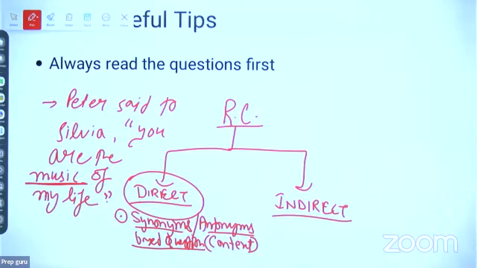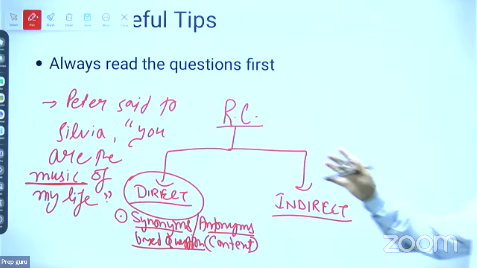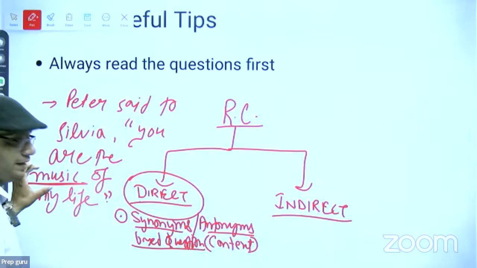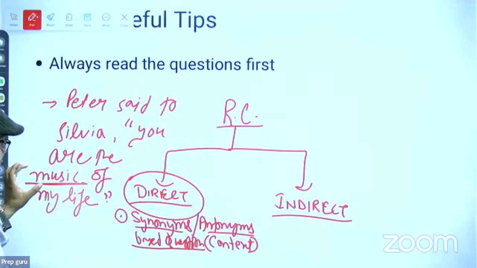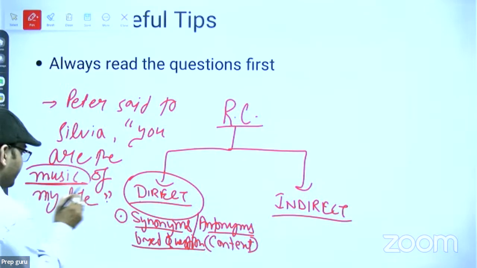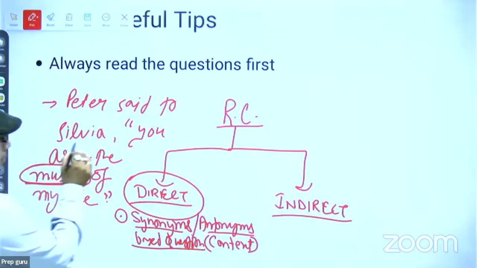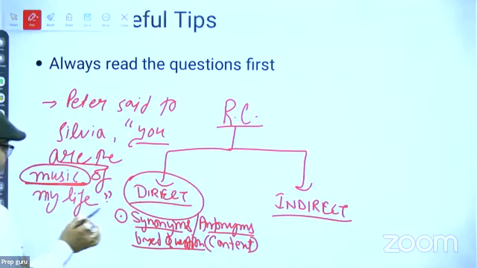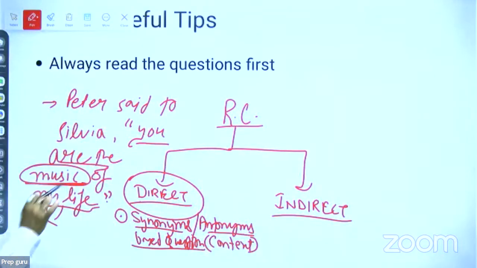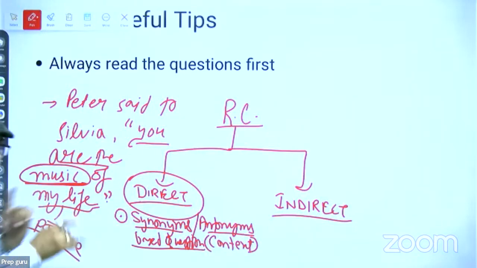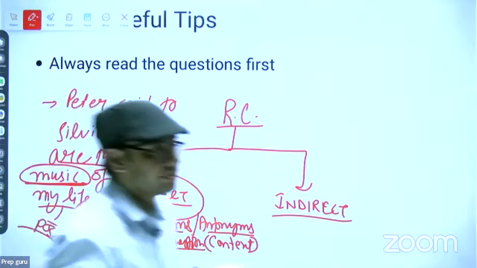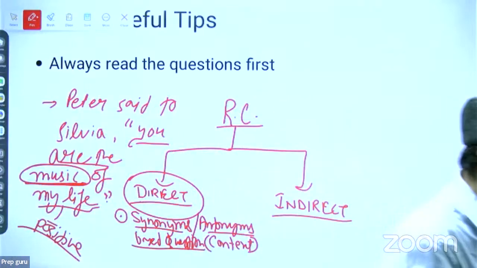Enjoyment. No, Keshav, not enjoyment. If you see the sentence, always think like this. Suppose you are getting any tough word or any easy word, don't focus on it first. Always focus on the other elements in the sentence. If you read this sentence, you are the music of my life, this is giving you a positive kind of thing. So divide into positive and negative first. If anyone is saying that you are the music of my life, it is positive.